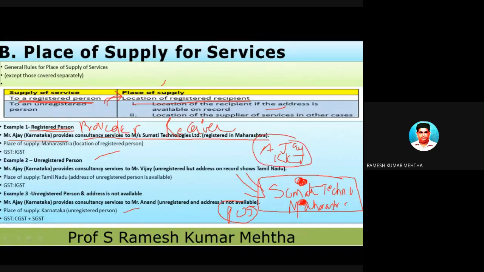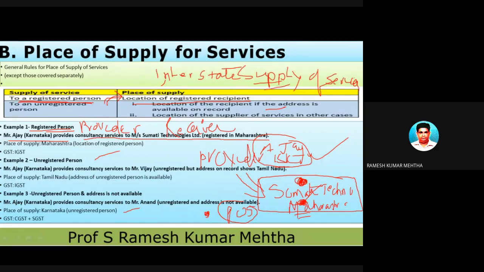These services are provided by Ajay of Karnataka from Karnataka. So this is the provider, and the place where it is provided is Maharashtra. So two different states are there in the picture, one in Karnataka and one in Maharashtra. So you have to identify what type of transaction it is. It is an inter-state supply. We don't use the word sale. It is interstate supply of services. The taxable event in case of GST is supply of goods or services.